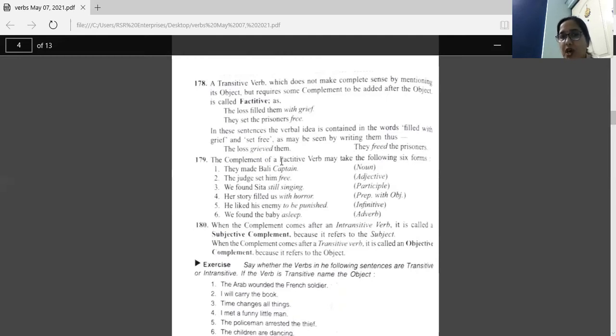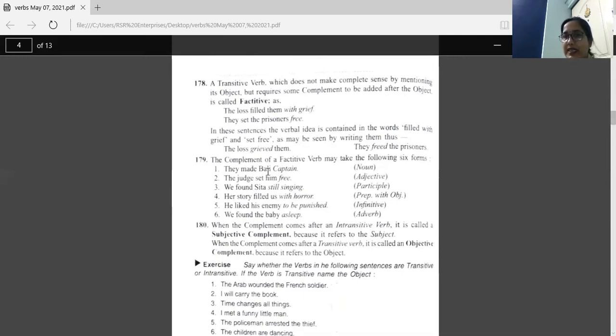Next one. The complement of a factitive verb may take the following 6 forms. In this factitive verb also, we can use these 6 forms as complements: noun, adjective, participle, preposition with object, infinitive, adverb. See these sentences? They made Bali.